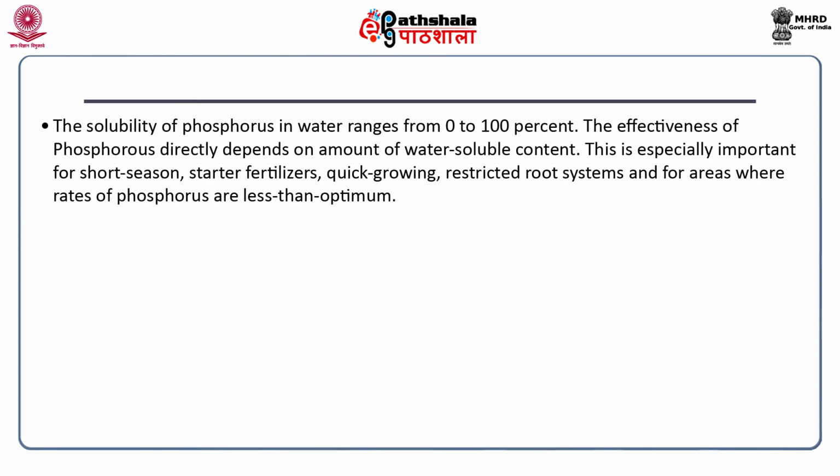The solubility of phosphorus in water ranges from 0 to 100%. The effectiveness of phosphorus directly depends on the amount of water soluble content. This is especially important for short season, starter fertilizers, quick growing, restricted root systems, and for areas where rates of phosphorus are less than optimum.